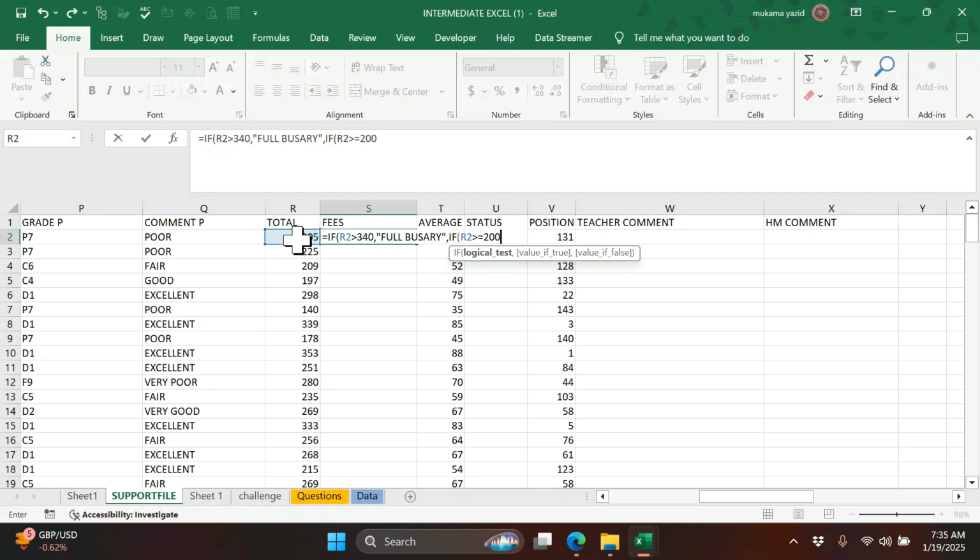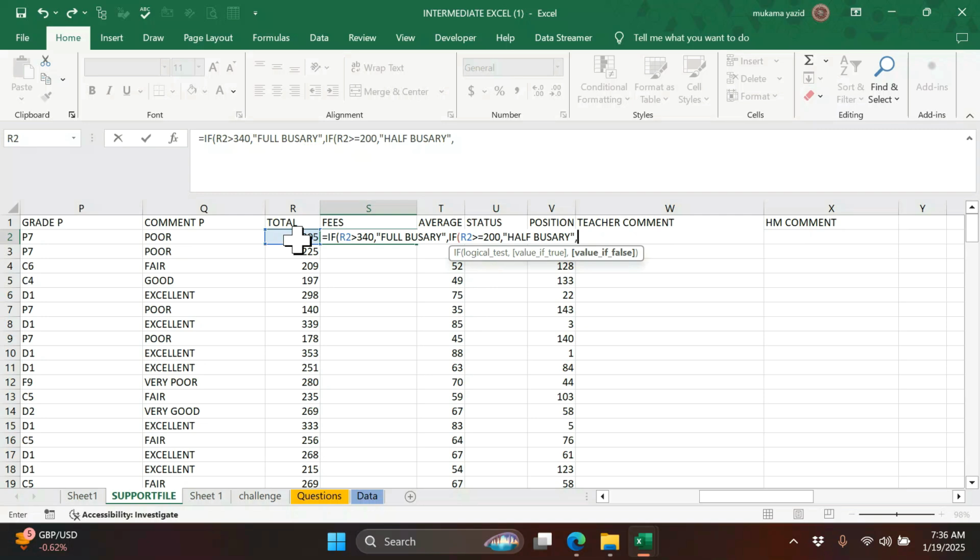So we say a comma. What do you want Excel to give you? Of course, I would like Excel to give me half bursary, in quotation, comma, the last part is no bursary, or has to pay 55,000 shillings.